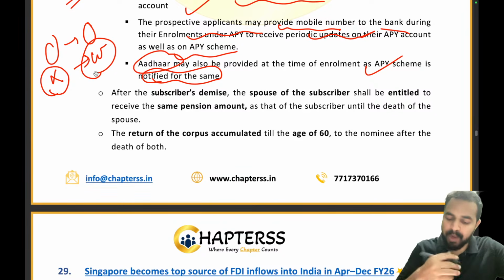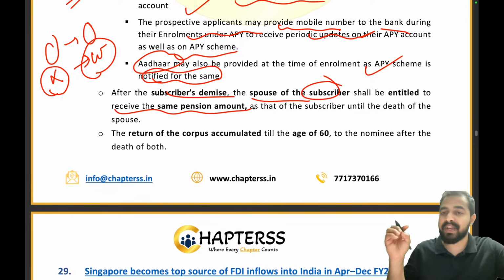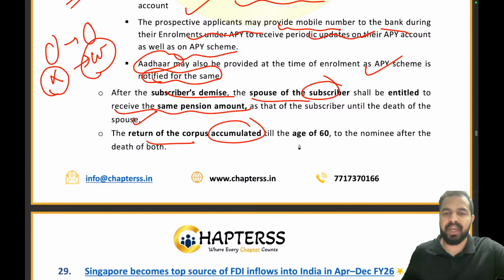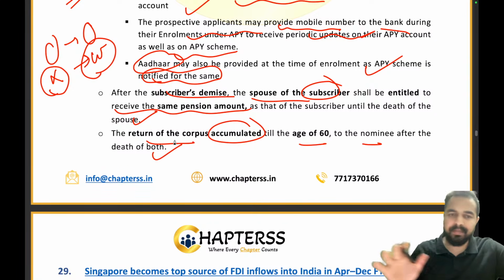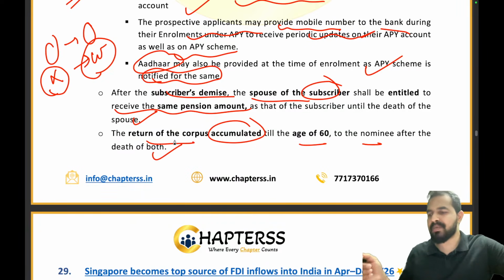Because after the death, spouses will be getting... So see here, after subscriber demise, the spouse of the subscriber shall be entitled to receive the same pension amount. It's not like it will get half. No, it will be the same pension amount until the death of the spouse. The return of the corpus accumulated till the age of 60 to the nominee after the death of both. When both of them pass away, then the nominee will be getting the accumulated corpus.